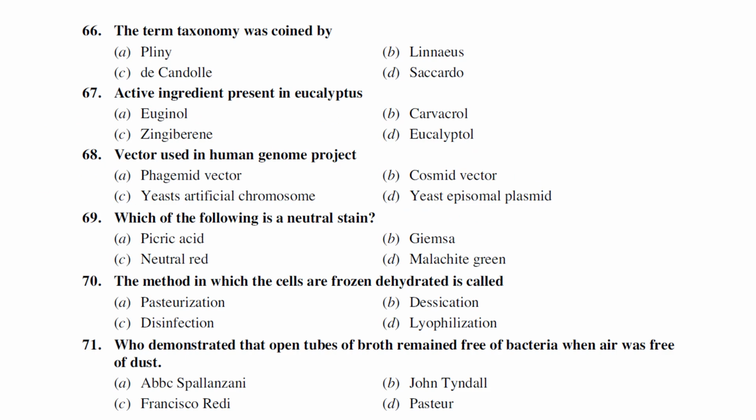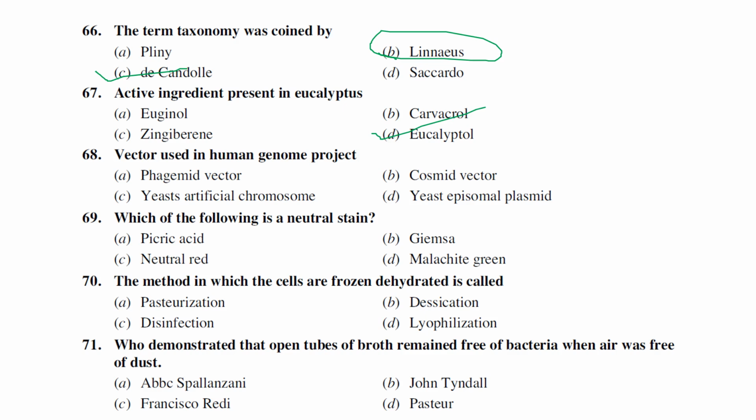The next one: the term taxonomy was coined by A.P. de Candolle. But the father of taxonomy is Linnaeus, because he was the first to introduce binomial nomenclature and also classified organisms into plants and animals. Such classifications were given by him, but the term taxonomy was given by A.P. de Candolle.